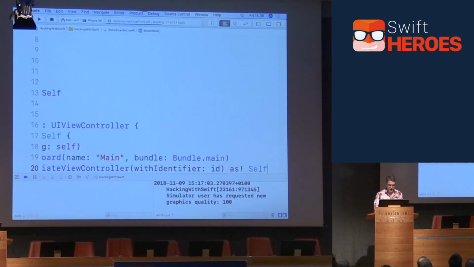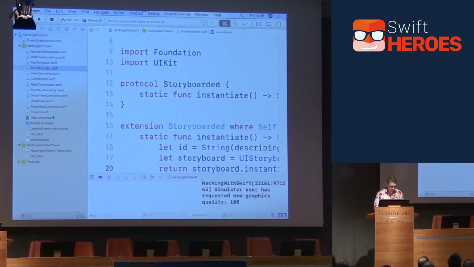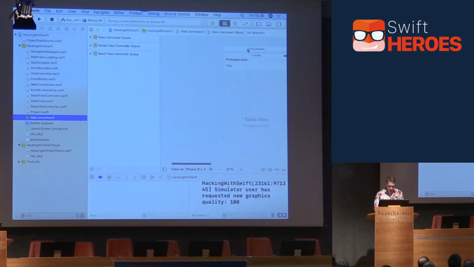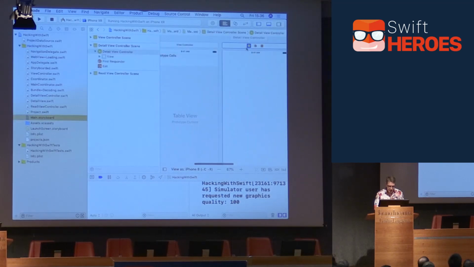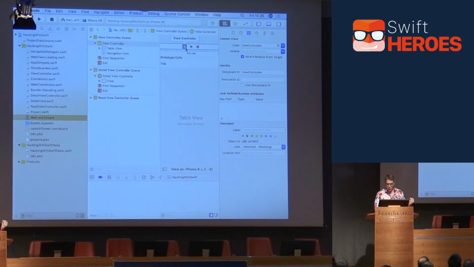So that's our code. And the reason this works so very nicely is because if you look in the storyboard again, you will see, if I open up, say, DetailViewController, it has the class name DetailViewController and the storyboard ID DetailViewController. So the class name and the storyboard ID match every time. So as long as we have the class name, we can get the storyboard ID for any one of these things, which is really, really nice.